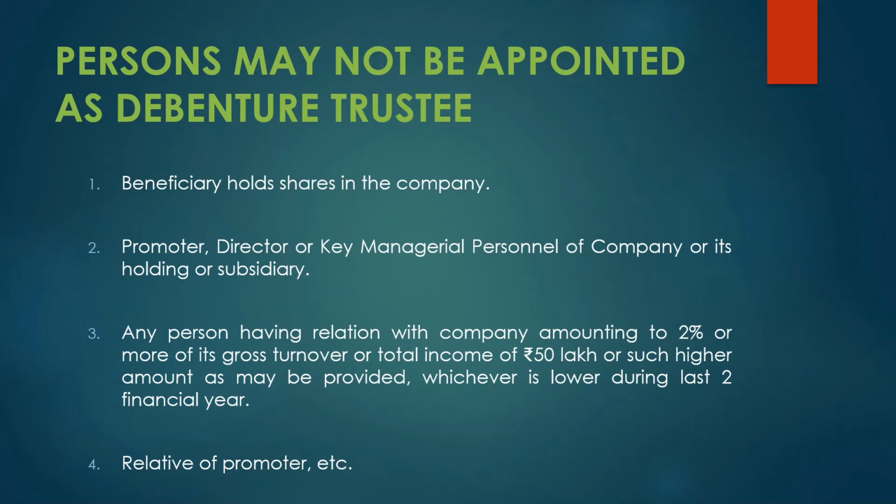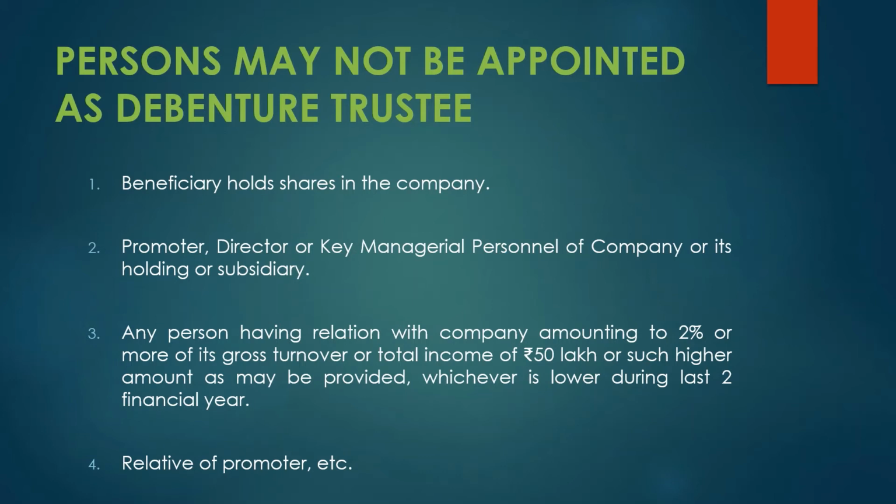So such a person, if he is having any type of relation with your company and his total income is at least 50 lakh rupees that he is earning from your company only, or else 2% of his gross turnover, or he used to get the money from your company. If such a relation is there with such a person, then such a person cannot be appointed as a debenture trustee.